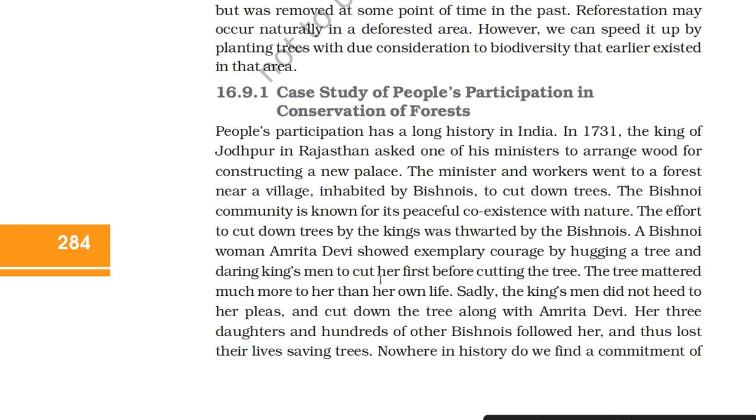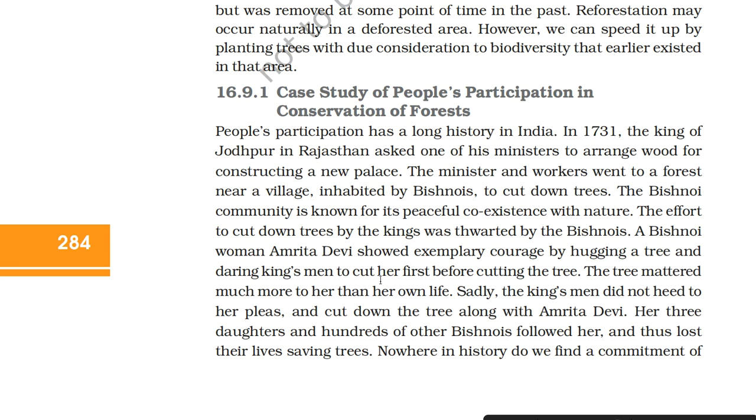16.9.1 Case study of people's participation in conservation of forest. People's participation has a long history in India. In 1731, the king of Jodhpur in Rajasthan asked one of his ministers to arrange wood for constructing a new palace. The minister and workers went to a forest near a village inhabited by Bishnois to cut down trees.